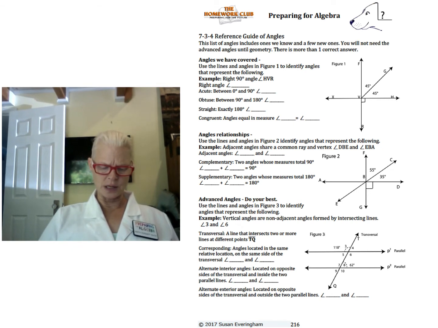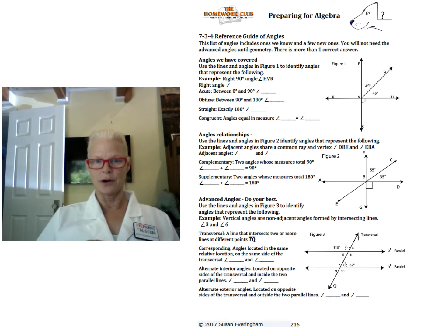Corresponding angles are located in the same relative location on the same side of the transversal. Okay, so those are corresponding. They're also equal. So if, for example, angle 4 corresponds to angle 8. Okay, and you can find another pair there too, or several pairs, right?